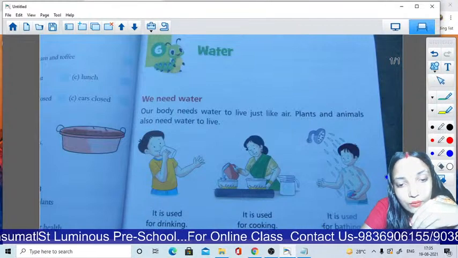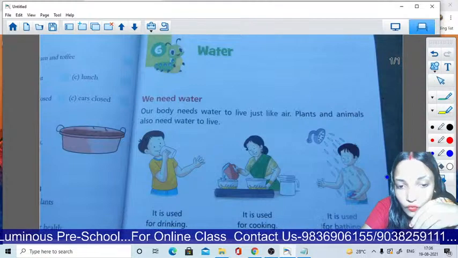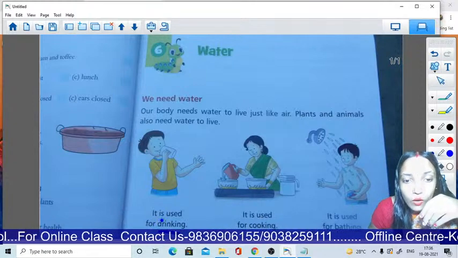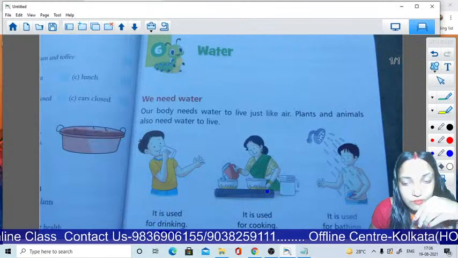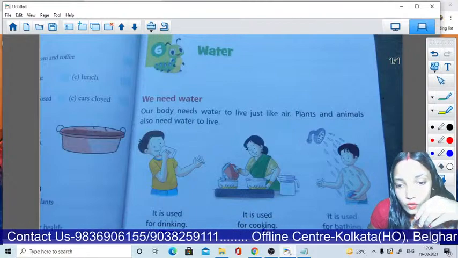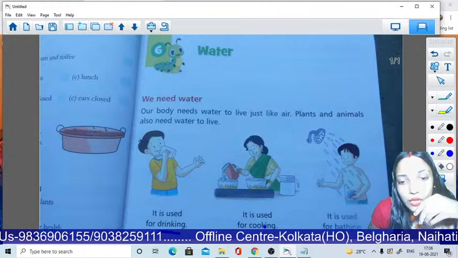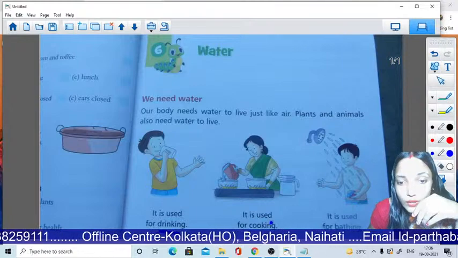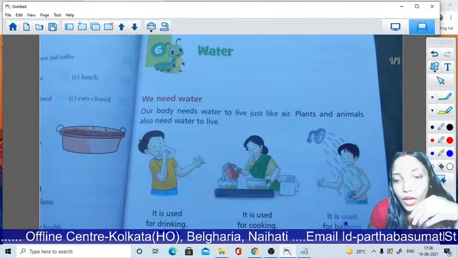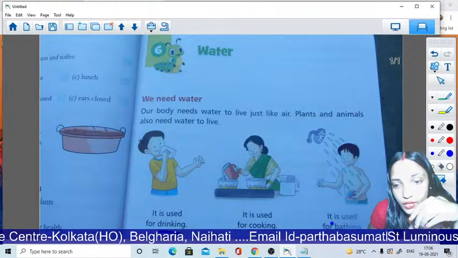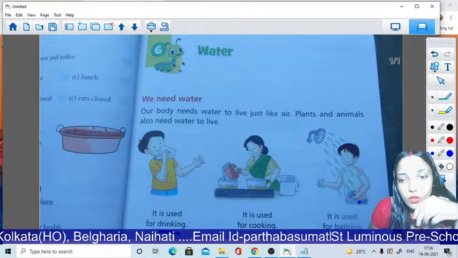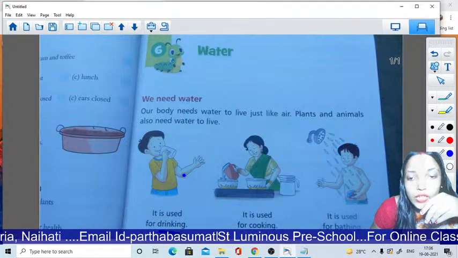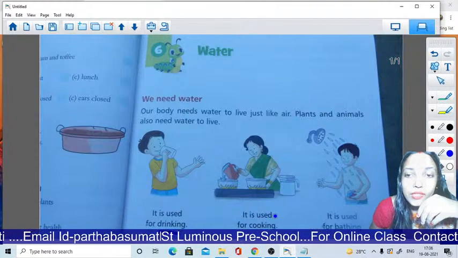Now in the first picture you can see it is used for drinking. The boy is drinking water. So water is used for drinking. In the second picture it is used for cooking. For cooking we need water. Look here in the picture, the woman is cooking with water. Now in the picture number 3 it is used for bathing. Okay, you can see the boy is bathing with water. So for drinking, cooking and bathing we all need water.